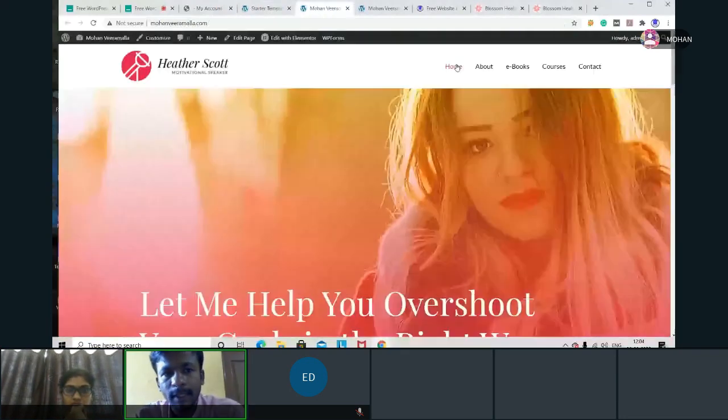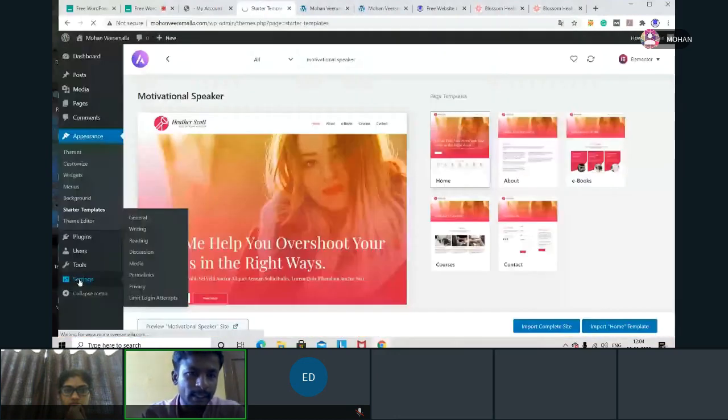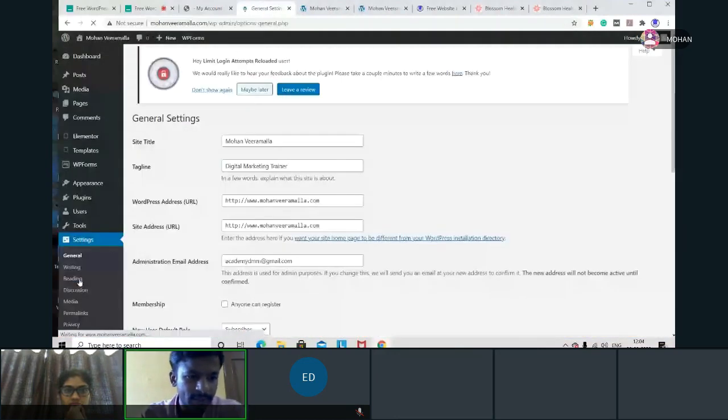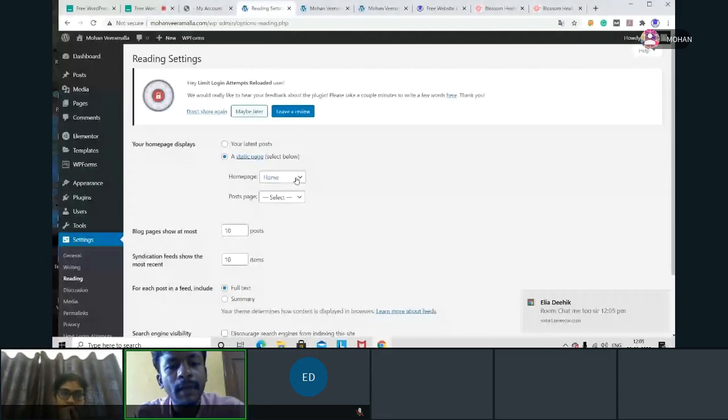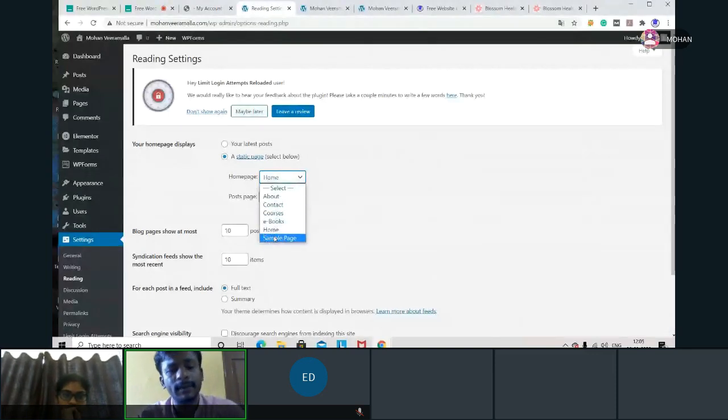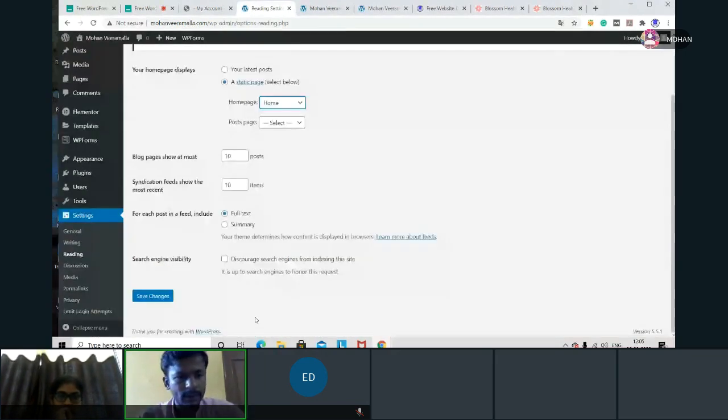Now we'll analyze. Now I'll go to settings. I'll try to change the starter page. We have seen the starter page previously, when I went for reading. A static page it is showing, but previously it was not showing home, but now it is showing home. So we have lots of pages. By default, they have done. But I don't want all these pages. We'll remove these pages and we'll do our own things. So what I will do, I'll just save.